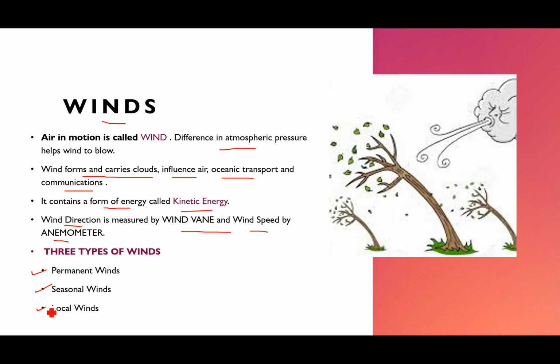So just understand here, यहाँ पर इंपॉर्टेंट आपको ये समझना है, air in motion is called as wind, as I'm just kind of trying to show you that this is air in motion, that is wind. और ये motion, what creates this motion? Difference in the atmospheric pressure, right? Now wind also contains a form of energy which is called a kinetic energy, which is formed because of its movement, right? Now, wind direction, I told you wind direction is measured by wind vane and speed is measured by your anemometer. And there are three types of winds: permanent wind, seasonal wind, and your local winds.